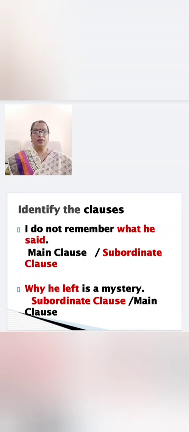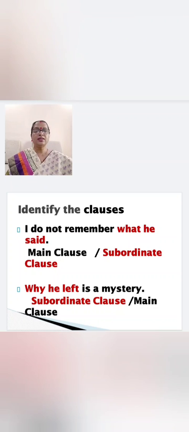Now identify the clauses. I do not remember what he said. Now divide the sentence into two. "I do not remember" is the first part. "What he said" is the second part. Now which one will be the main clause? "I do not remember" can stand on its own. It has complete meaning. But when you divide it, "what he said" cannot stand on its own. It is not complete. So that means it is a subordinate clause.